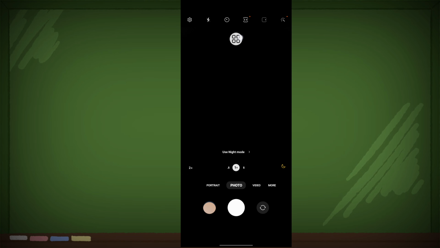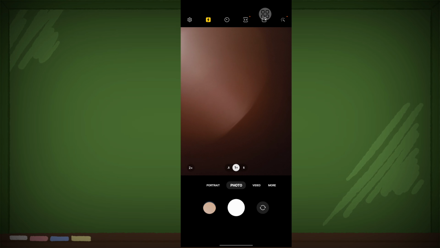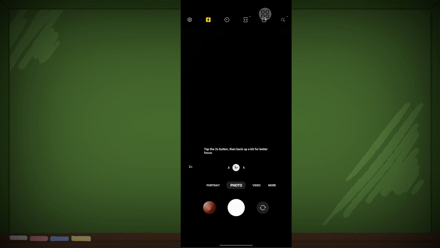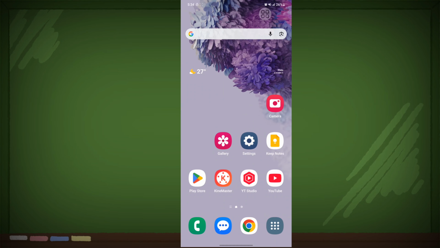Now click on flash icon. Now click on here. Now capture any. You can see that flash icon working. Now I hope that this method fixed camera flash not working on Samsung Galaxy phone.